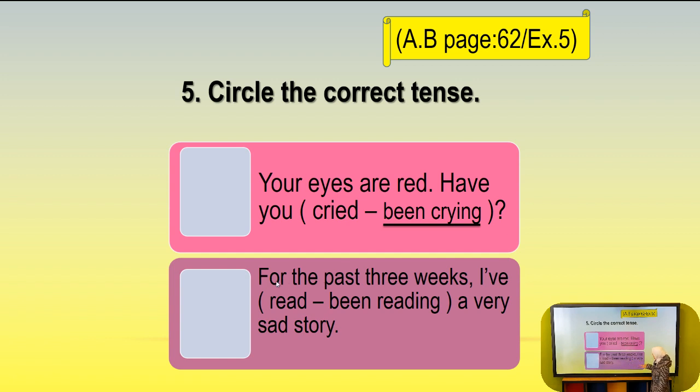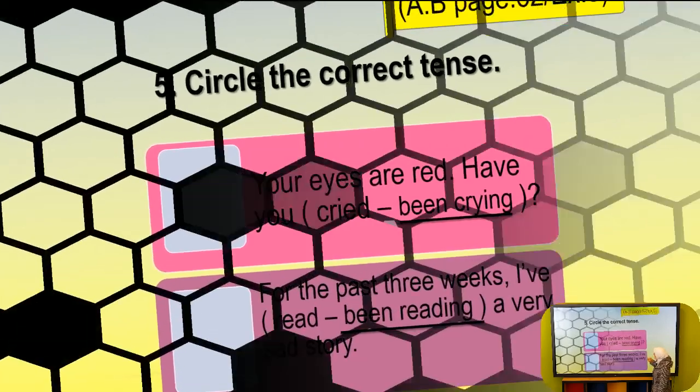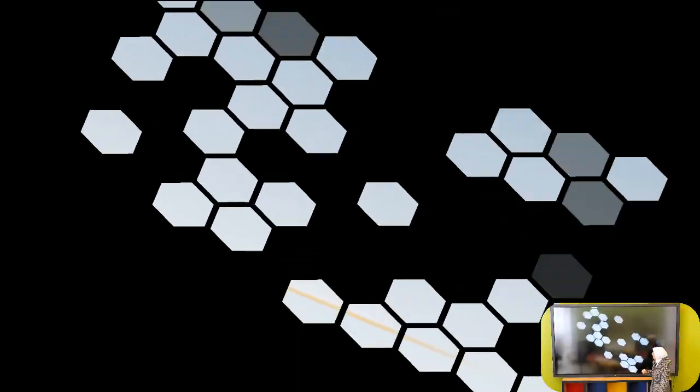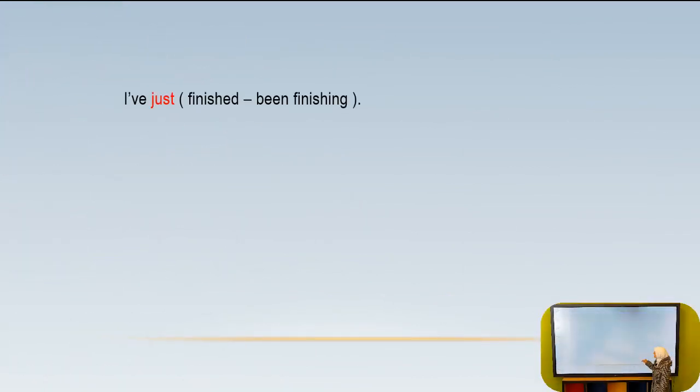Now, number 2, for the past 3 weeks, I've read or been reading a very sad story. Let's see the answer. Been reading, yes. For the past 3 weeks, I've been reading a very sad story, because this work continues for a while. Now, let's continue with this exercise.